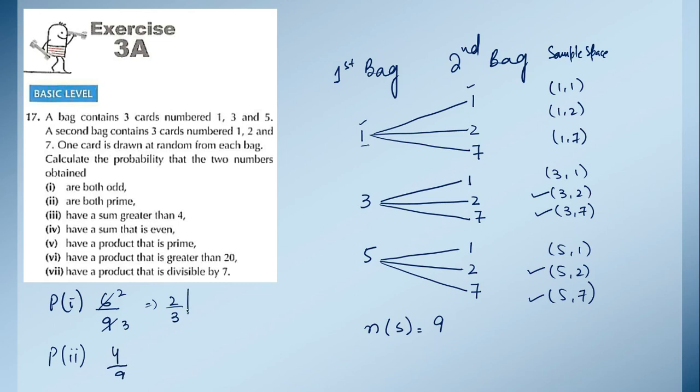Now in the third part they are saying have a sum greater than 4. So in this case we will add both numbers.